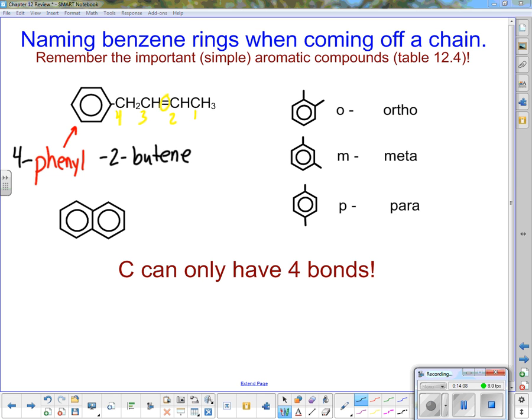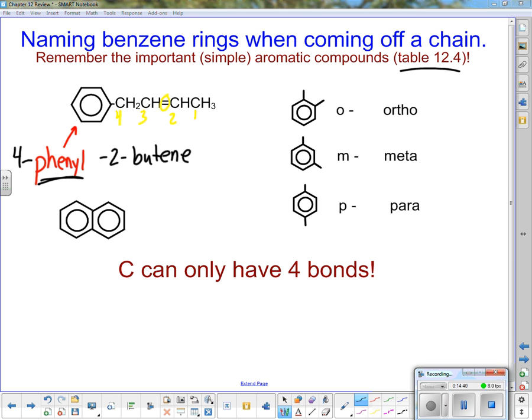Okay, we also have a couple other things. So you need to be able to name a benzene ring, whether things are coming off the benzene ring or the benzene ring's coming off of a chain. If it's coming off of a chain, remember to use the word phenyl. Now, there's also some simple aromatic compounds that you need to look at on table 12.4. These are the nitrile, the phenol. Look at those because you need to be familiar with them. Put them on your card, okay?